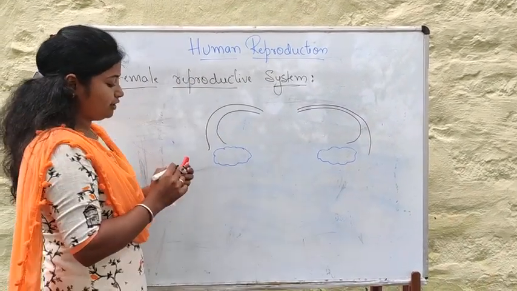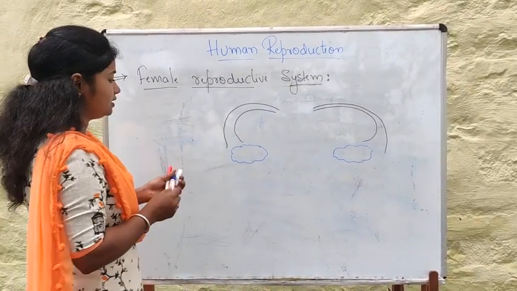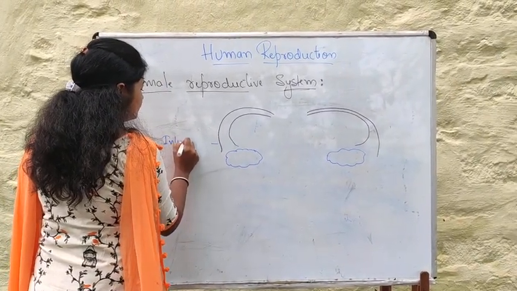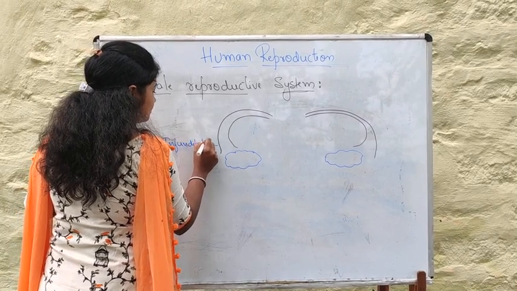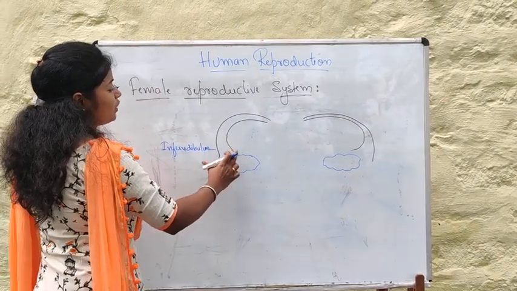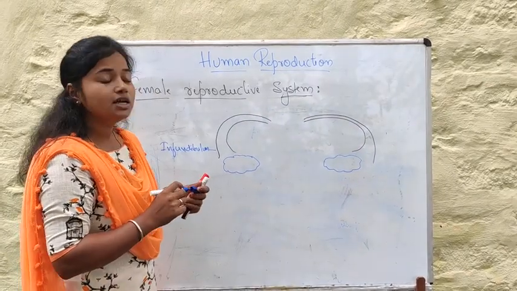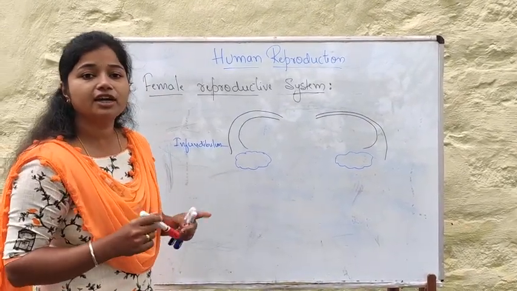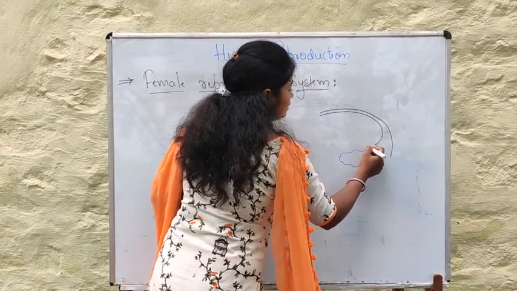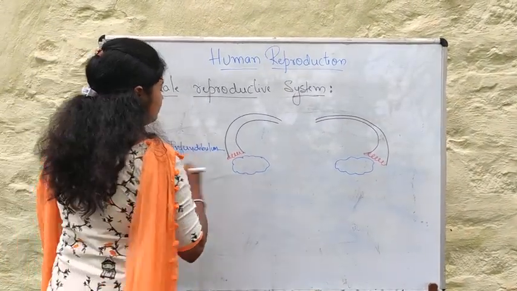These are the fallopian tubes. The first part, a funnel-like bulged part at the tip or anterior region, is called the infundibulum. This infundibulum has finger-like projections which are called fimbriae.